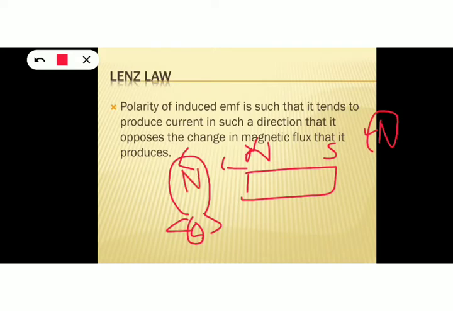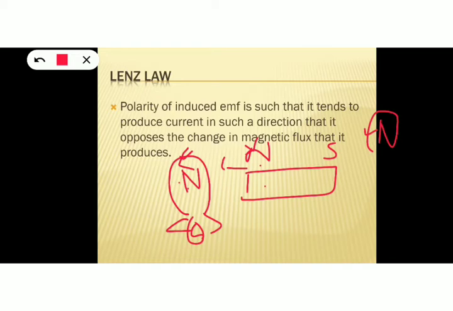So now our circular coil has north polarity here, and also the north pole of the magnet is approaching this coil. This north and north will repel. The north pole of the coil starts to repel the north pole of the magnet. That means it opposes the movement of the magnet. It opposes the change in flux.